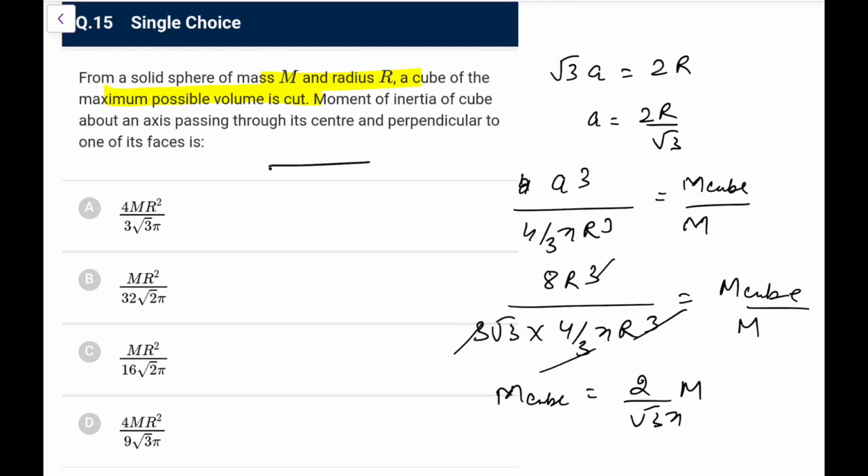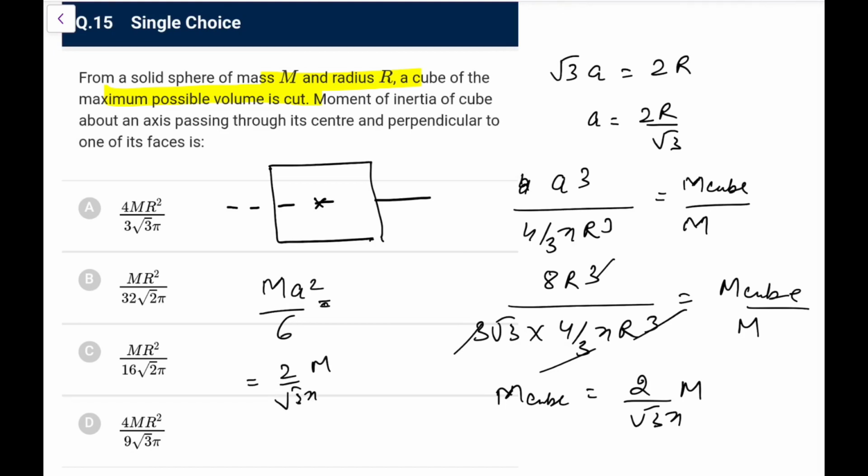Now the moment of inertia of the cube, you write about the center and perpendicular to one of its faces, let's say maybe like this or whatever it be. You always remember this cube moment of inertia is equal to m a square by 6, that you all remember. So that is m a square by 6. So what is m here? m is 2 by root 3 pi times m.